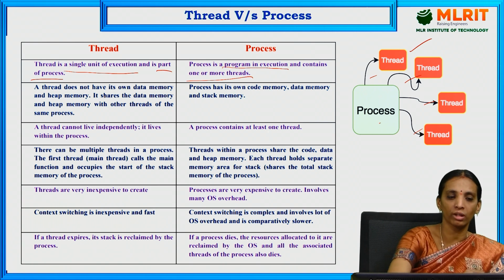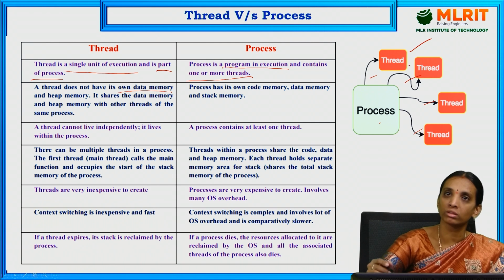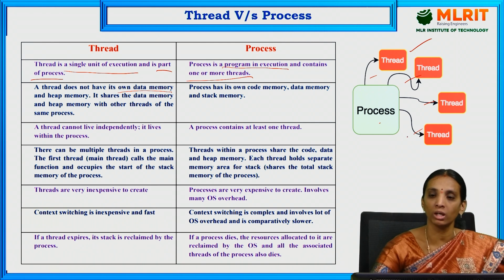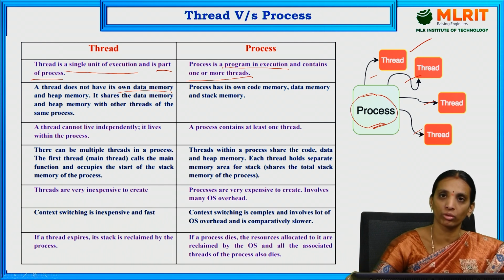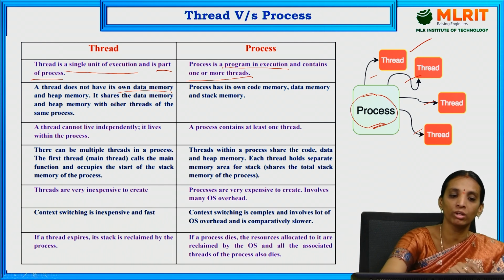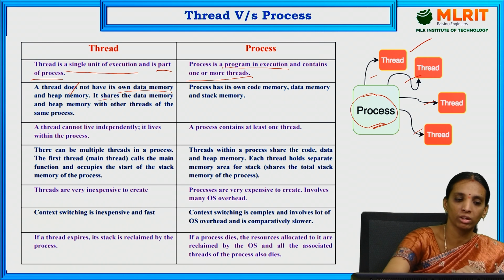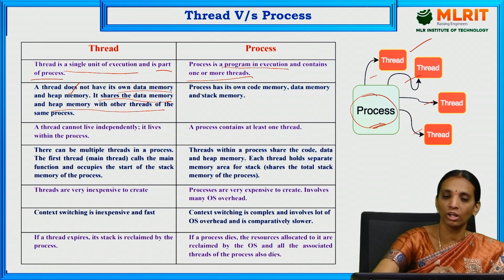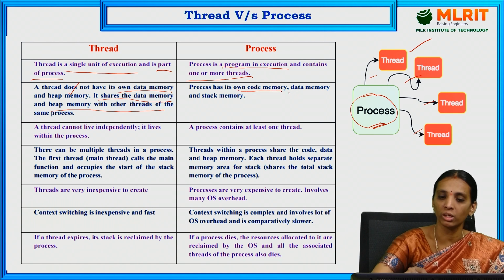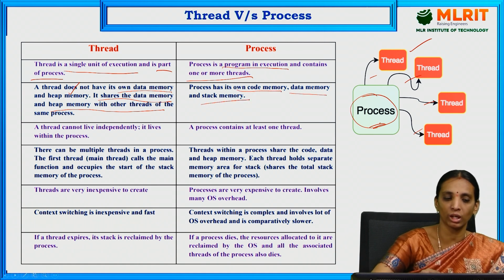A thread does not have its own data memory. The thread is allocated the data memory, stack memory and code memory of the process. So all the threads are allocated the resources of that particular process. Therefore, a thread does not have its own data memory, heap memory or stack memory, because it shares the data memory and heap memory with the other threads of the same process. The process has its own code memory, its own data memory and its own stack memory.